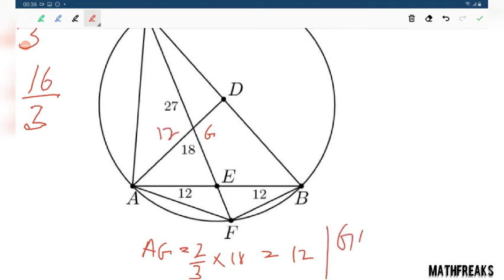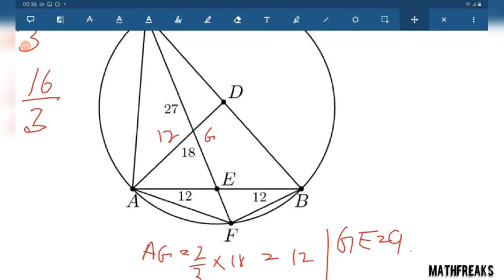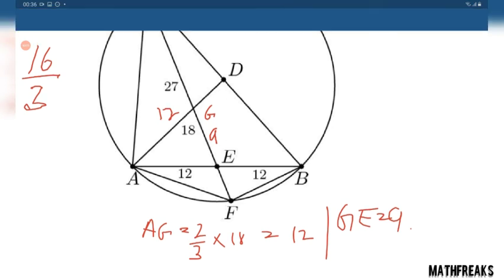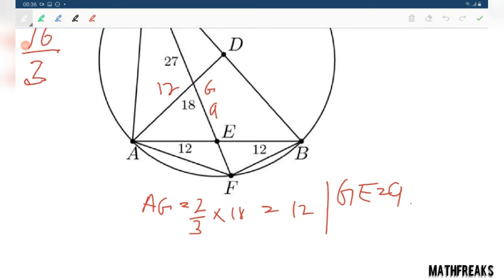Similarly, the other part equals 9. Now we need to find the value of sine of this angle AEF, so that we can find the area of triangle AEF, and then simply multiply it by 2 to get our answer.